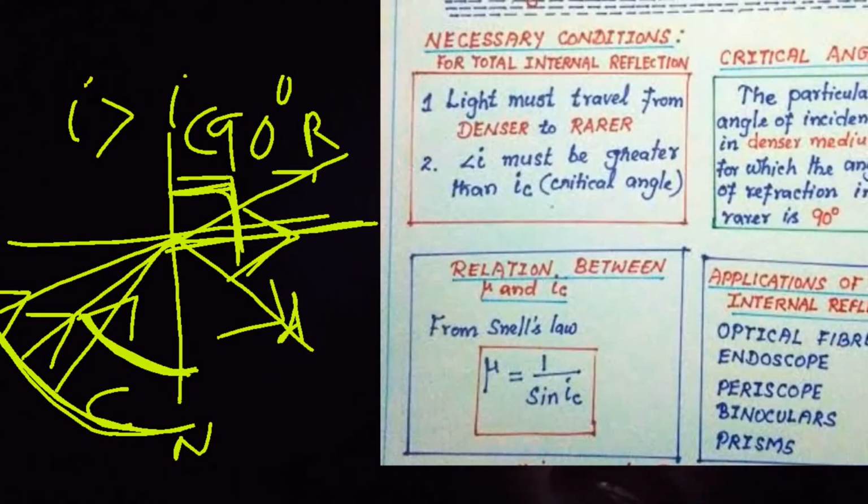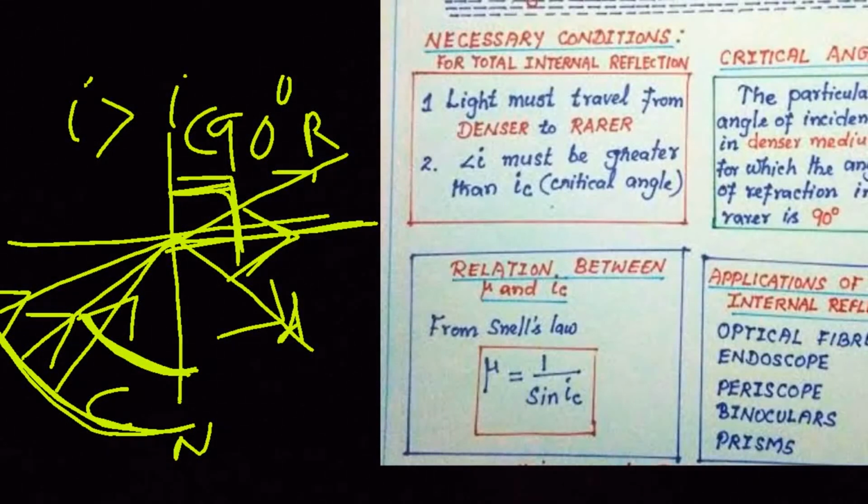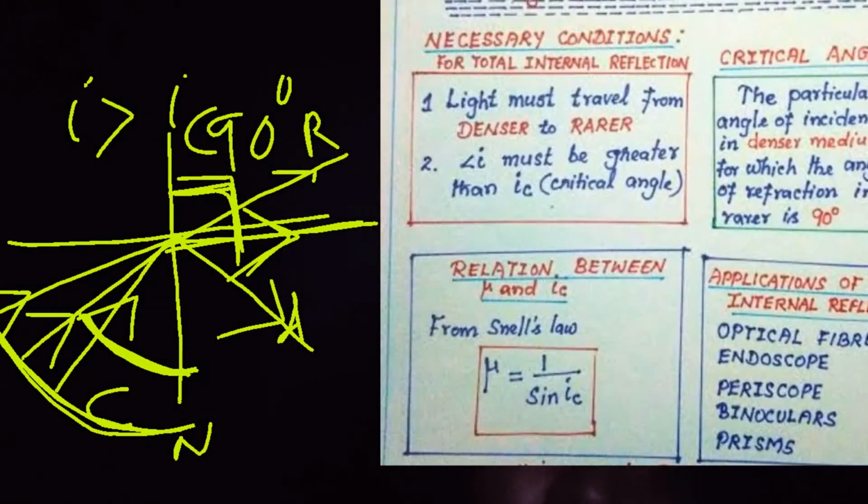Another point is, what are the applications of total internal reflection? One is optical fiber, another is endoscope, periscope, binocular, prism. These are the examples of total internal reflection. Remember, critical angle or TIR only forms when light travels from a denser medium to a rarer medium.